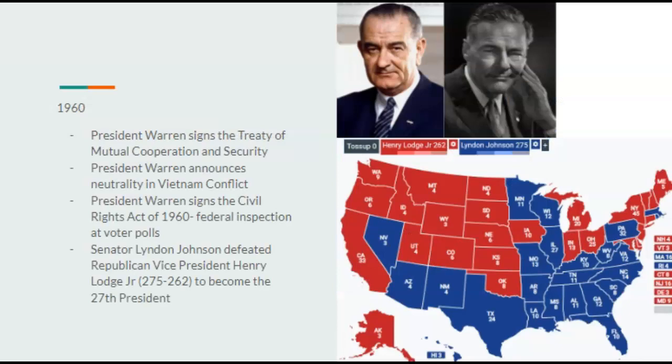1960, President Warren would sign the Treaty of Mutual Cooperation and Security. He would announce neutrality in Vietnam as well as the Civil Rights Act of 1960, which is federal inspection at voter polls. And going on to the 1960 election, we have Senator Lyndon B. Johnson defeating Republican Vice President Henry Cabot Lodge Jr.